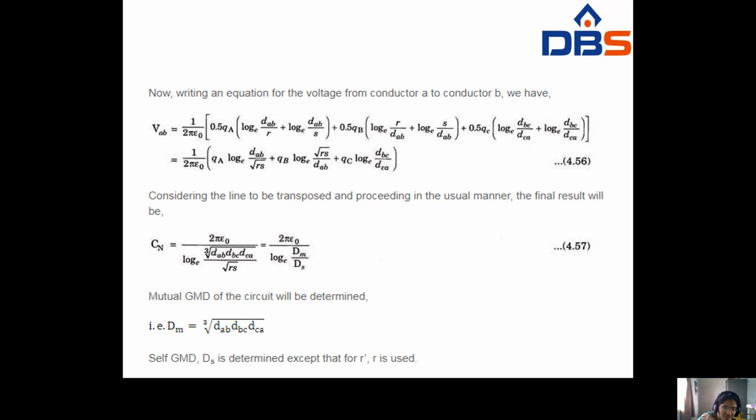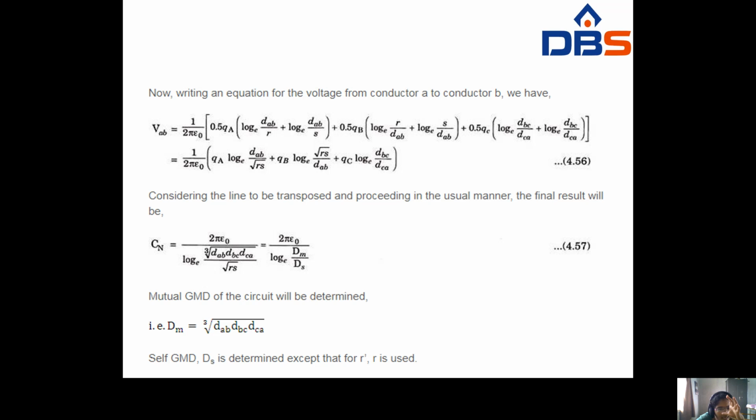Whenever you simplify this equation, finally you get VAB equal to 1 by 2 pi epsilon naught, QA log DAB by RS plus QB log root RS DAB plus QC log DBC by DCA, considering the line to be transposed and proceeding in the usual manner. Whenever you want the capacitance, you have to write Q by V. When transposed, the final capacitance will be given by 2 pi epsilon naught by log of the cube root of DAB, DBC, DCA by the square root of RS.